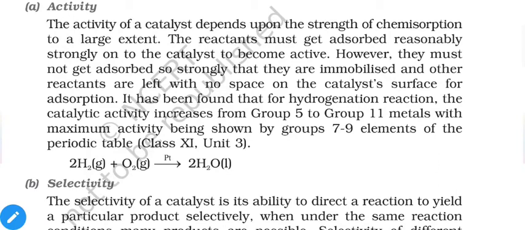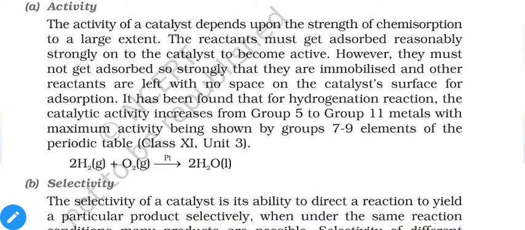However, reactants must not get adsorbed so strongly that they are immobilized and other reactants are left with no space on the catalyst surface. That would mean the catalyst and reactants are permanently bonded together and no surface of the catalyst is available for new molecules. That is not the nature of a catalyst. It should be sufficiently strong so that reactants become active, but not so strong that reactants are permanently held by the catalyst.